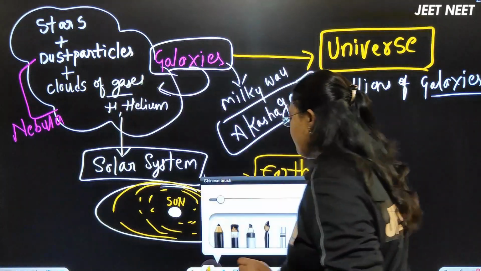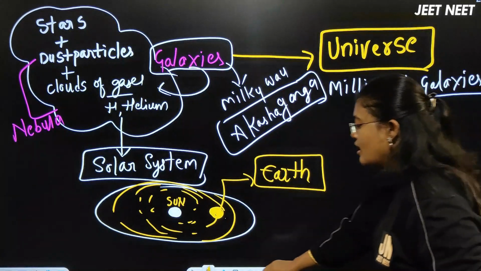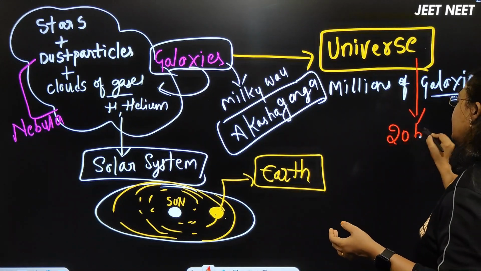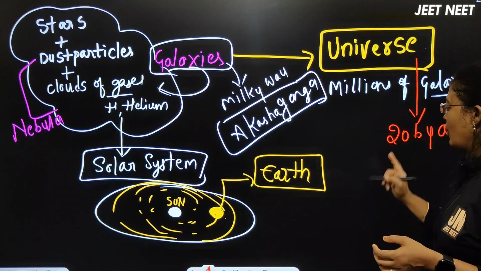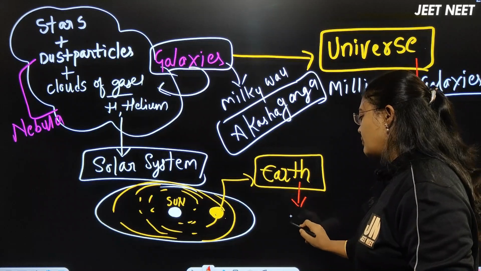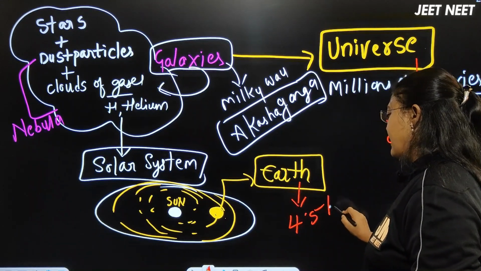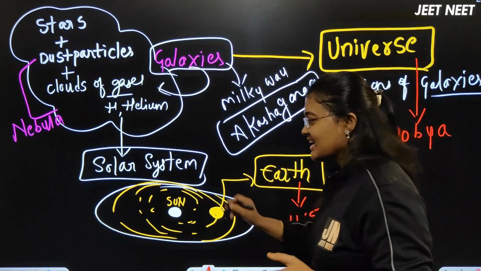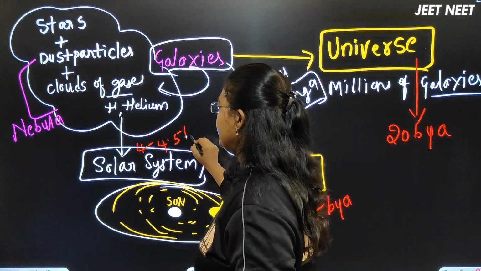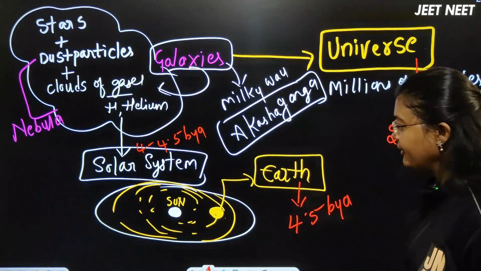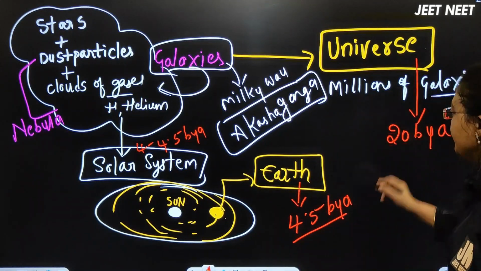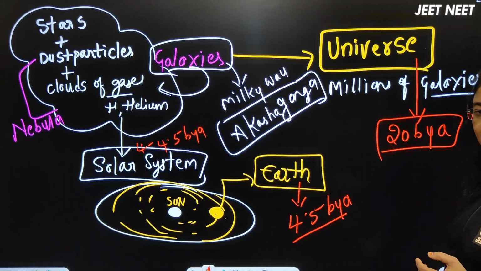The Earth was formed after the universe was formed how many billion years ago? 20 billion years ago, right? When the universe was formed 20 billion years ago, then the Earth was formed around 4.5 billion years ago. In the sense, the solar system is also around 4 to 4.5 billion years old, right? In that solar system, our Earth was formed around 4.5 billion years ago. The universe was formed around 20 billion years ago.